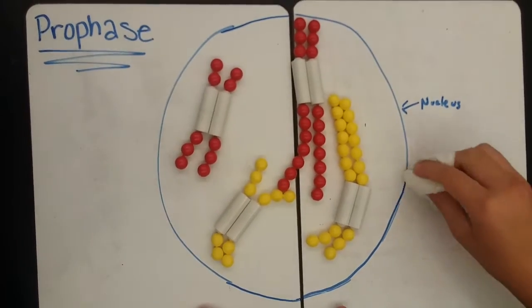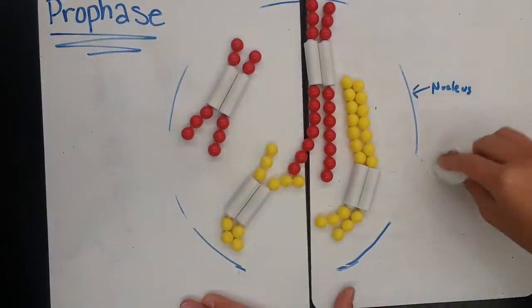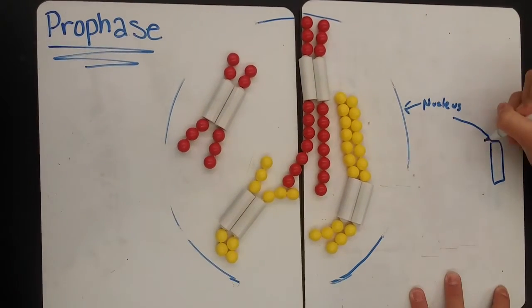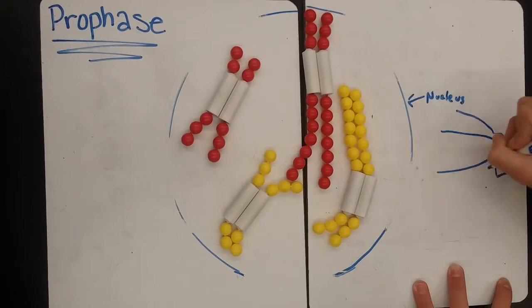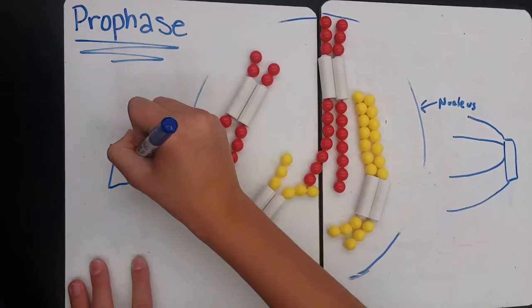The first phase in mitosis is prophase. It is the longest and takes half of the time of mitosis. In prophase, the spindle fibers start to form from the centriole, and the nuclear membrane begins to dissolve.